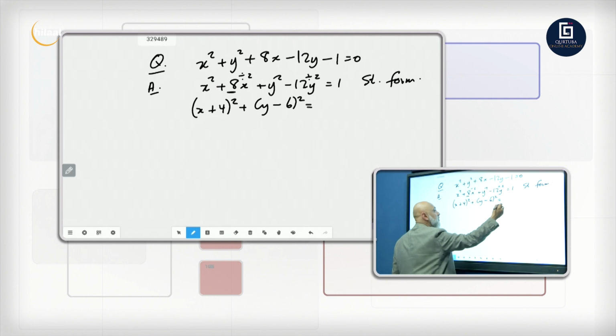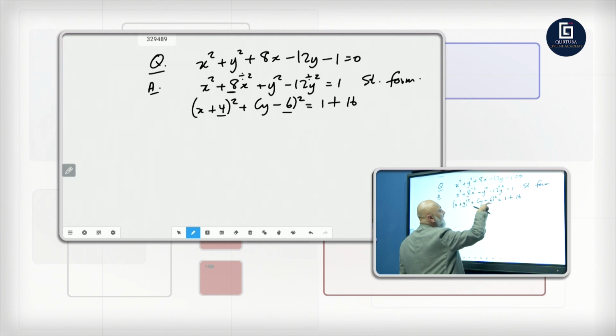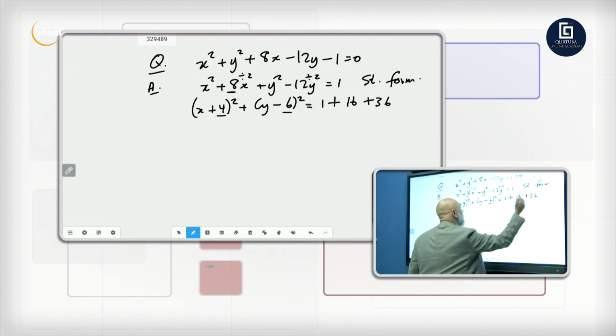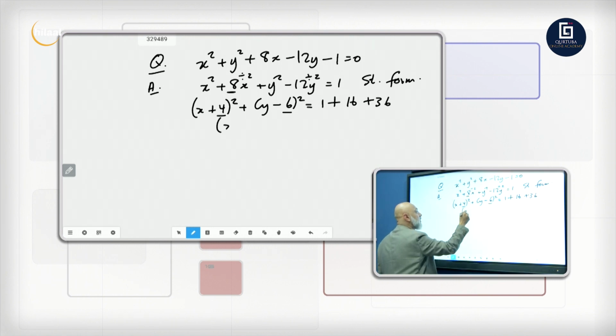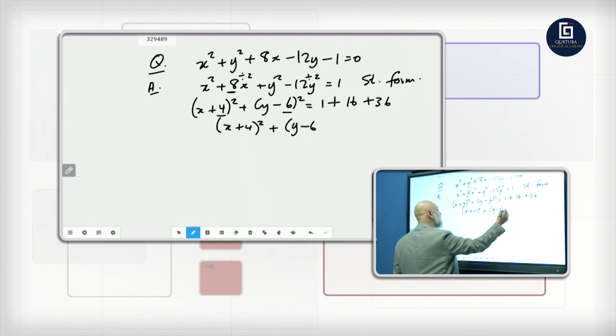is equal to 1 plus 4 squared, which is 16. You must square whatever you divided here in the bracket. You've got to square it on the other side. Plus 36. Right, 6 squared is 36. So here we go. Here's your final answer. (x plus 4) squared plus (y minus 6) squared is equal to 1 plus 16 is 17.